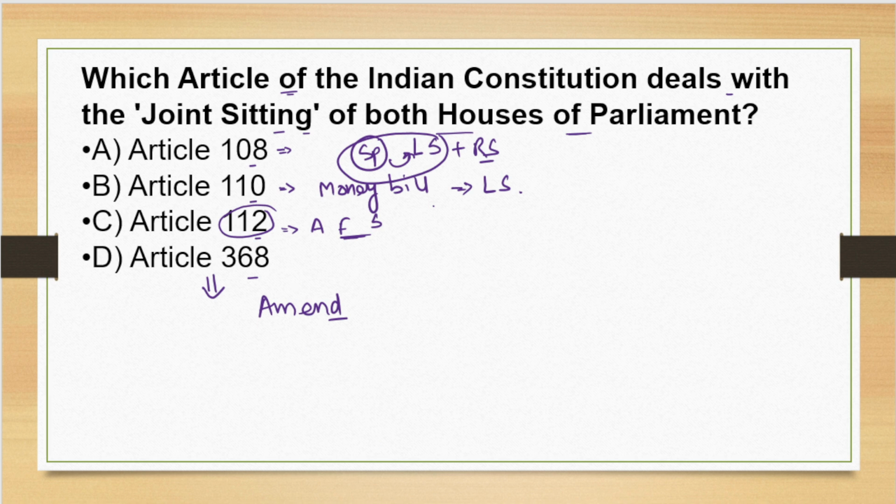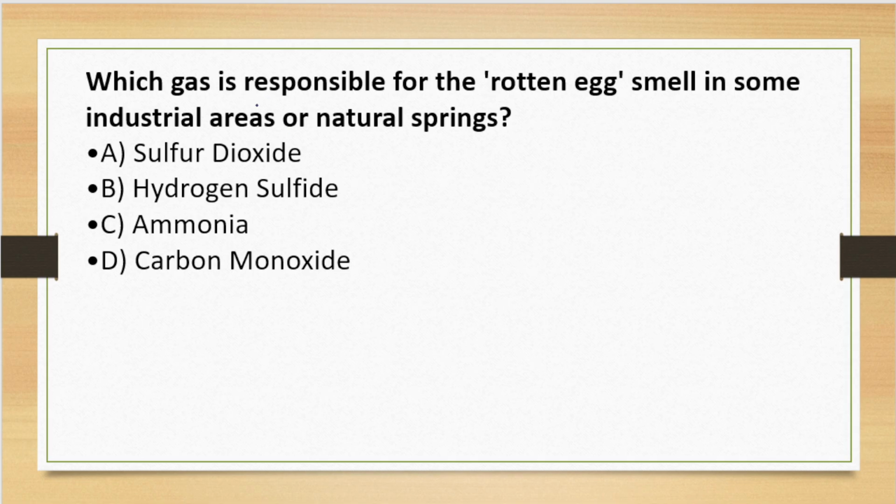Our next question here is, which gas is responsible for the very bad rotten egg smell in some industrial or natural springs? The options here are: sulfur dioxide; hydrogen sulfide; option C, ammonia; or carbon dioxide, right? Which one is correct? The correct answer to this question is hydrogen sulfide.